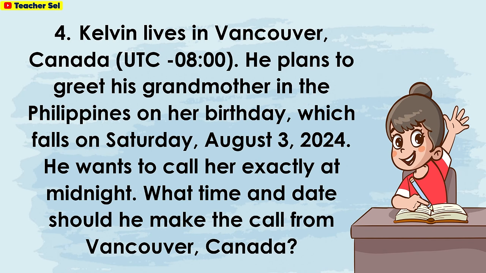Calvin lives in Vancouver, Canada, UTC minus 8:00. He plans to greet his grandmother in the Philippines on her birthday, which falls on Saturday, August 3, 2024. He wants to call her exactly at midnight. What time and date should he make the call from Vancouver, Canada?